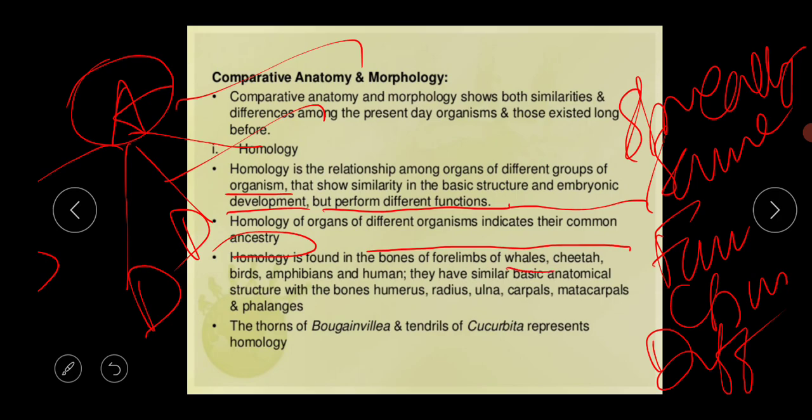Homology is found in the bones of the forelimbs of whales, cheetah, birds, amphibians and humans. They have similar basic anatomical structure with the bones humerus, radius, ulna, carpals, metacarpals and the phalanges.